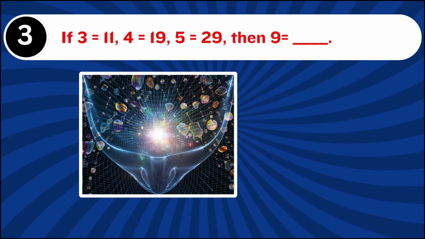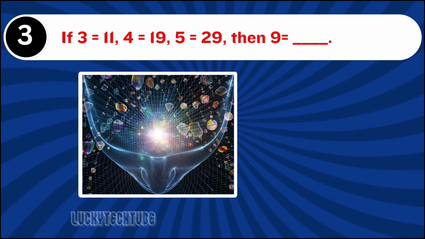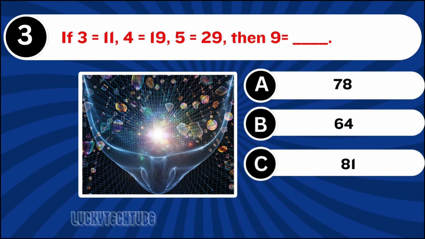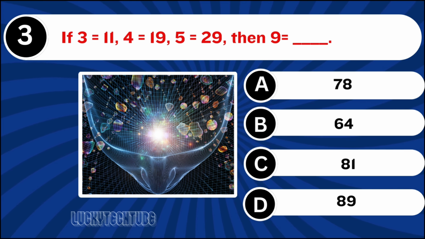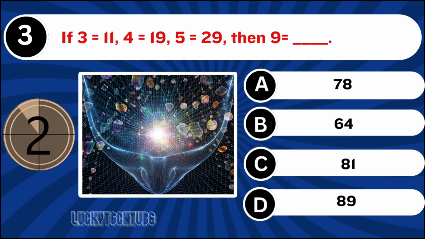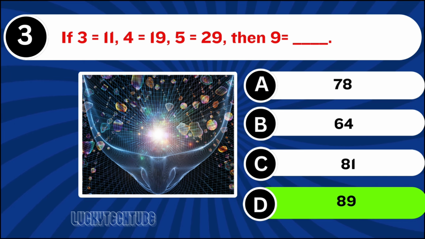Question number 3. If 3 is equal to 11, 4 is equal to 9, 5 is equal to 29, then 9 is equal to. The right answer is option D, 89.